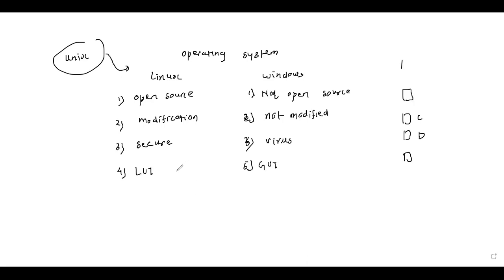Now in Linux, since this is a line user interface, we have to give commands in the form of lines, and whatever function we want to perform must be done with the help of commands. So this is a disadvantage compared to Windows. Windows is very easy to operate, while here you have to learn all the commands before you can operate Linux. But because of these three advantages, it is always better to use Linux.